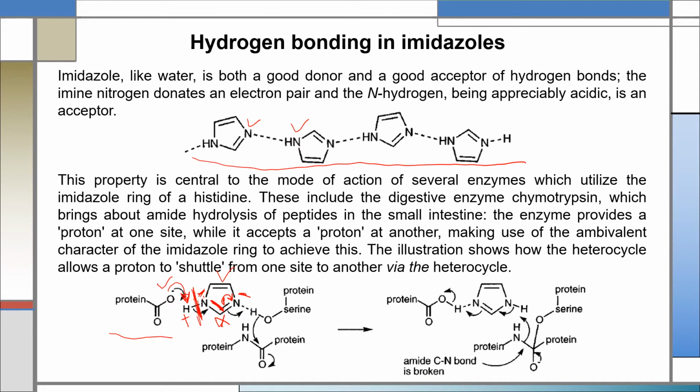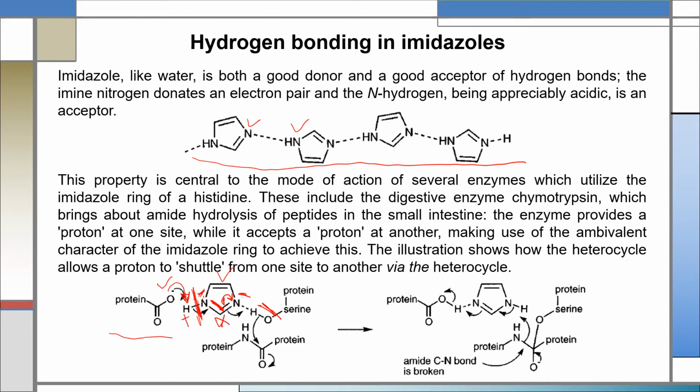Actually, the hydrogen is a part of a hydroxyl group of an amino acid, the side chain of an amino acid which contains a hydroxyl group. For example, serine. We know serine contains a side chain in which the terminal group of the side chain is a hydroxyl group.